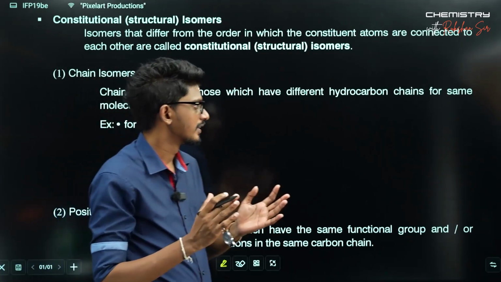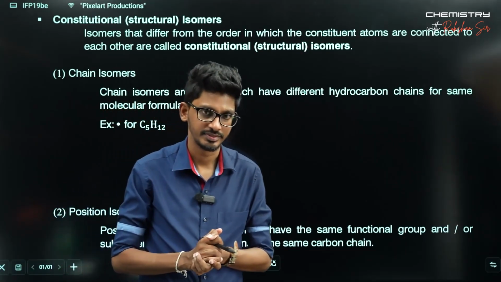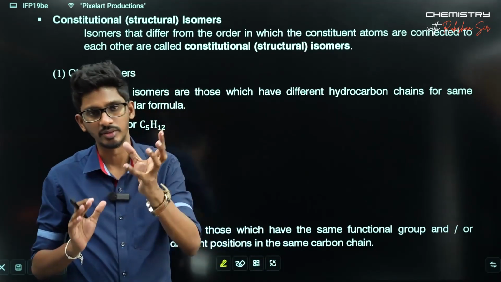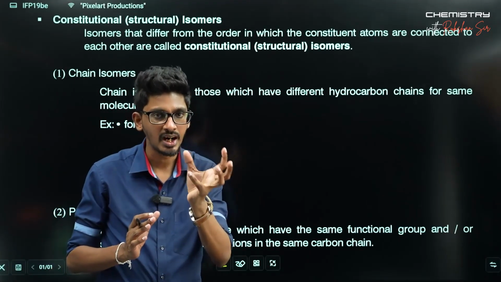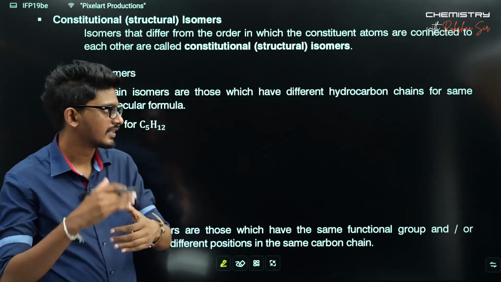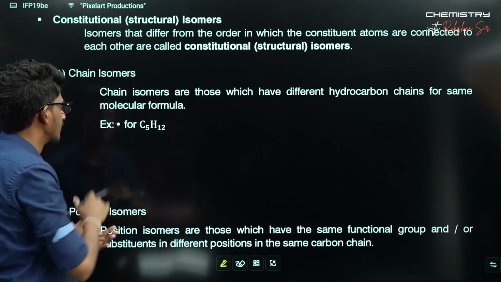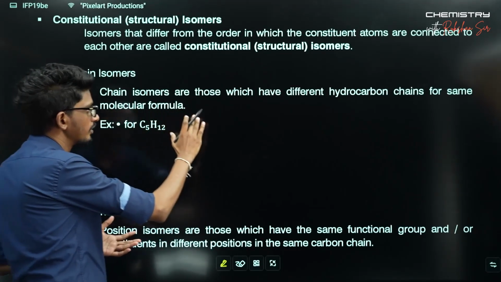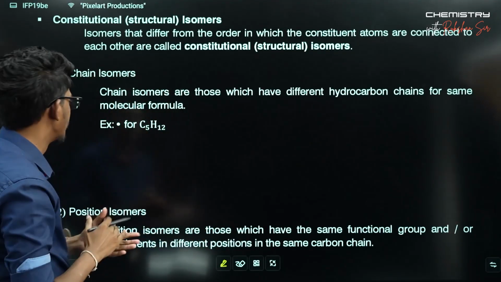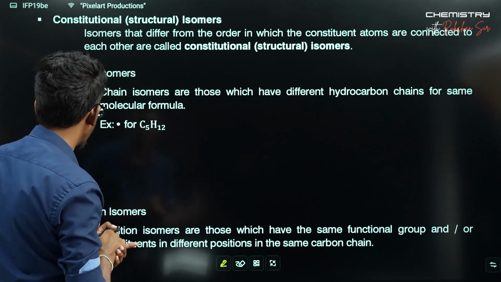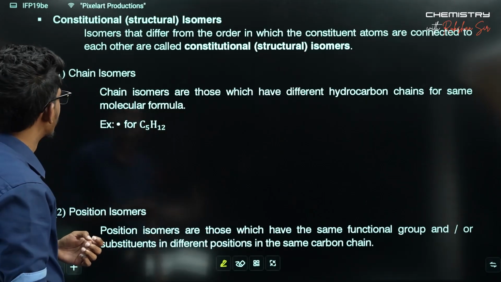That is why such isomers are referred to as chain isomers. The name carries the meaning. Due to the changes in the main carbon chain, your structure differs. So chain isomers are those which have different hydrocarbon chains for the same molecular formula. Let's try to come up with such isomers.